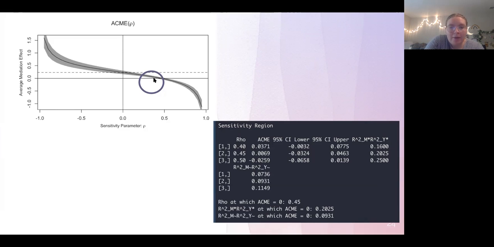But we see here at about 0.4 correlation, we start to worry about that. You can also see here at the bottom, 9%. So this is telling us that we don't have a lot of security in accounting for variance over 9% of the variance in our model. So at 9%, we're good. Over that, not so great.